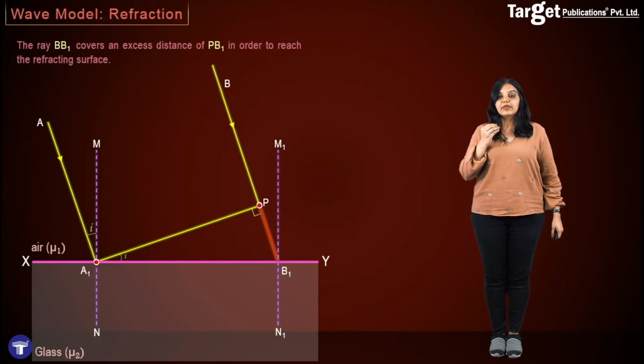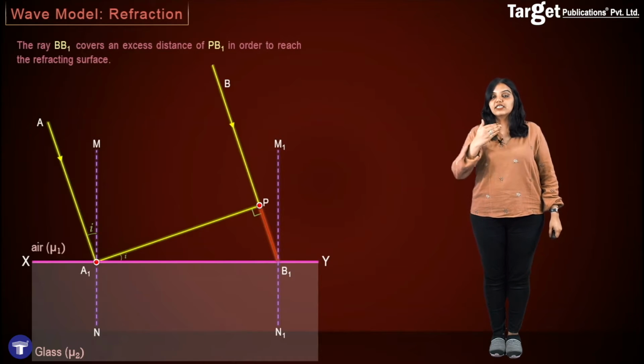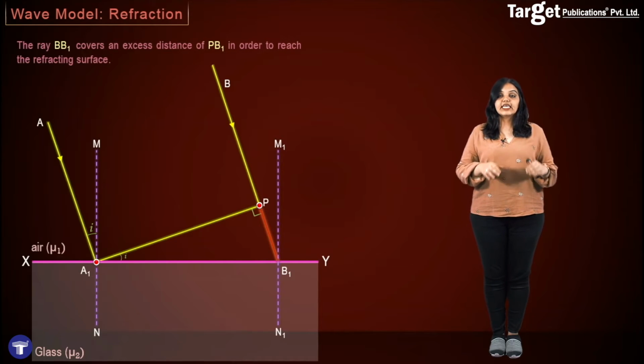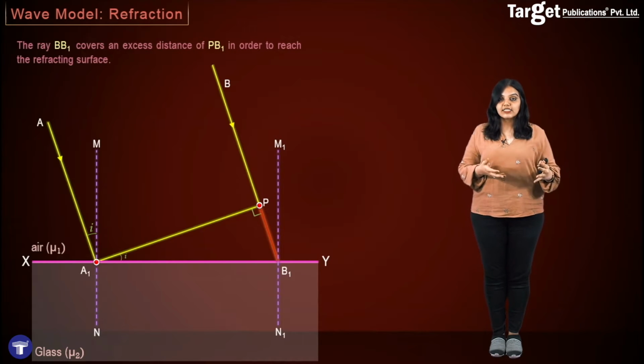The waves which will begin from points A1 and P will both be moving in the downward direction. This is because xy is not a reflecting surface but a refracting surface, and therefore the wave will propagate into the medium, which in this case is glass.